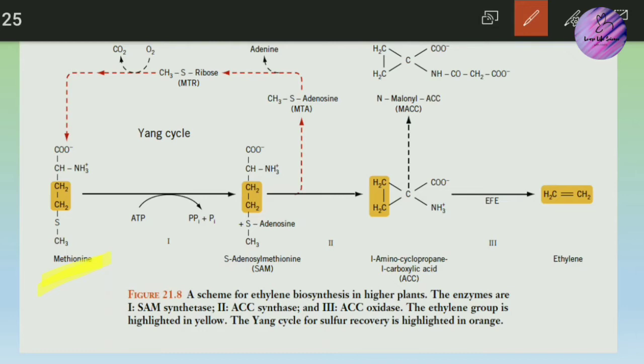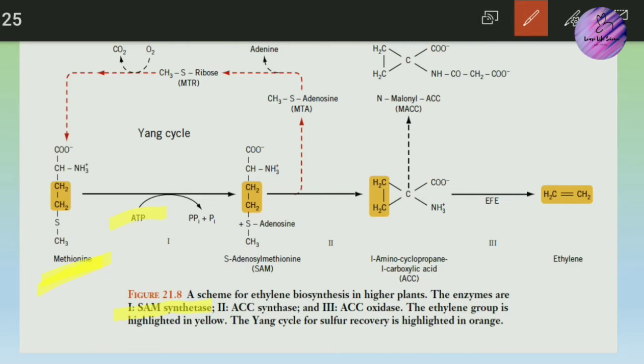The first enzyme involved in the catalysis is SAM synthetase. Synthetase means there is involvement of ATP. S-adenosylmethionine synthetase catalyzes the conversion from methionine to S-adenosylmethionine.